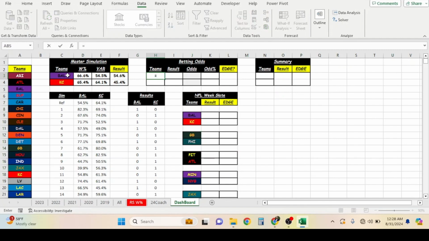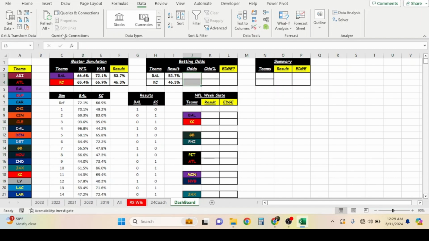When we go to teams, obviously we're doing teams that are represented here. And you want to know the result. We have the result, right here. And remember, these numbers keep changing because of the Monte Carlo simulation and also our variance. So all these numbers keep changing consistently, right? I'll put a 1 over here, or a 0. Boom, see, they keep changing. That is based on the Monte Carlo simulation.